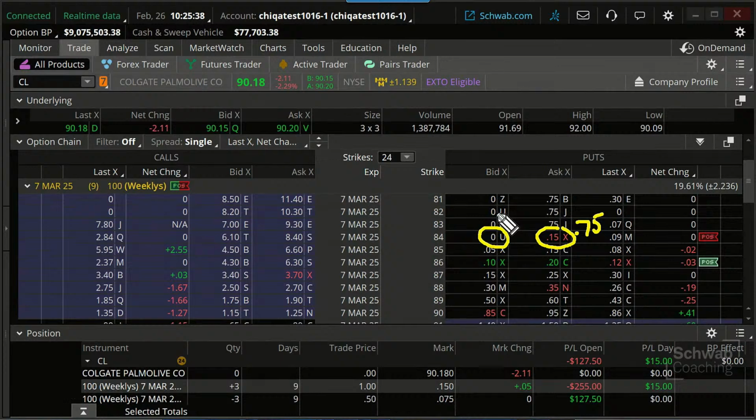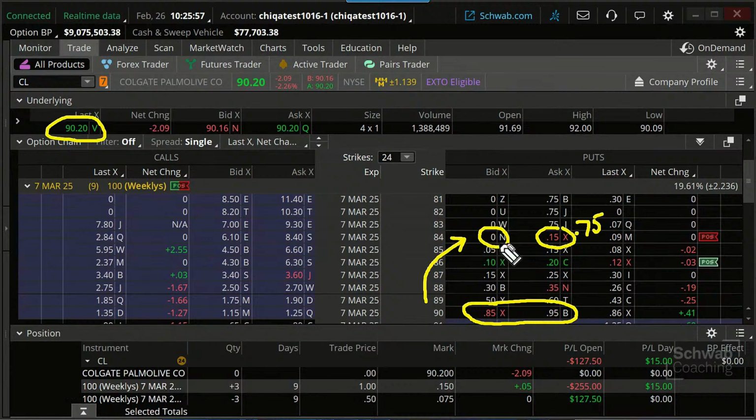Sometimes when you are looking at trades and they're at the money, stock's at $90, you see this and you go, oh, that's not too bad. Or you look at the open interest and you go, it's not too bad. But when something goes significantly out of the money, it becomes much less liquid, and it becomes a challenge when you're trying to manage these trades.